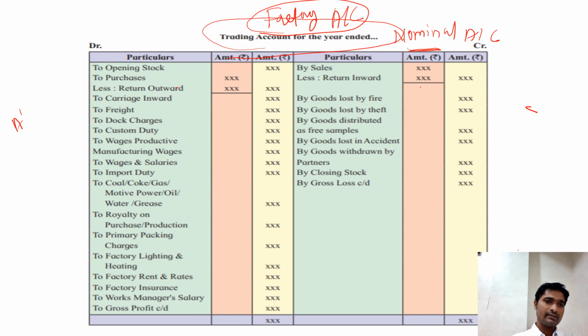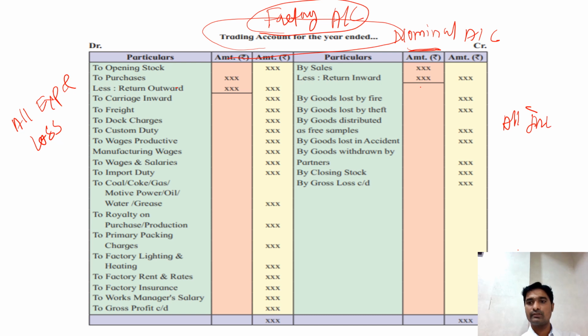Debit all expenses and losses. So on the debit side, all expenses and losses are recorded, and credit all incomes and gains. On the credit side, all incomes and gains are recorded.